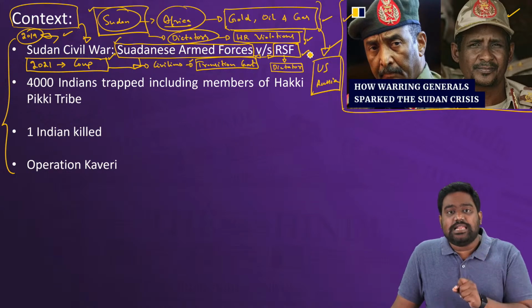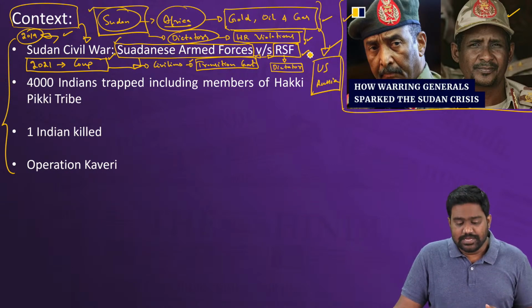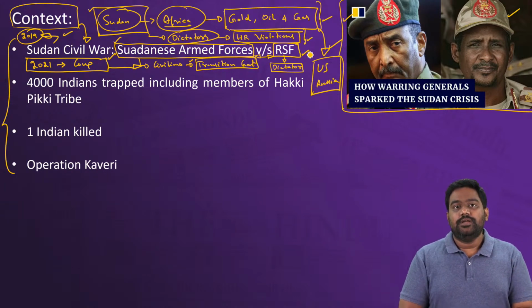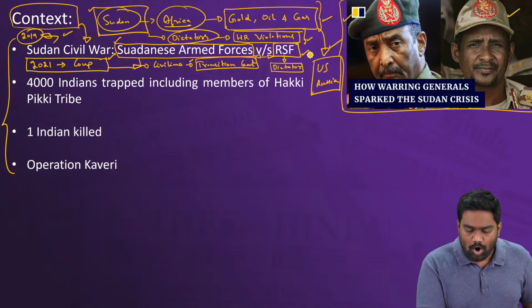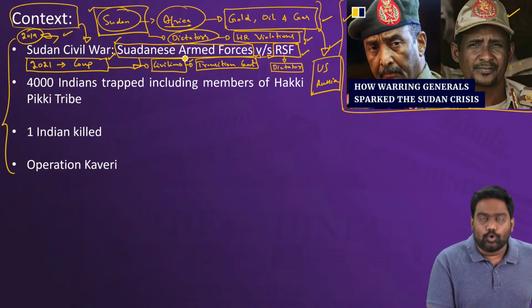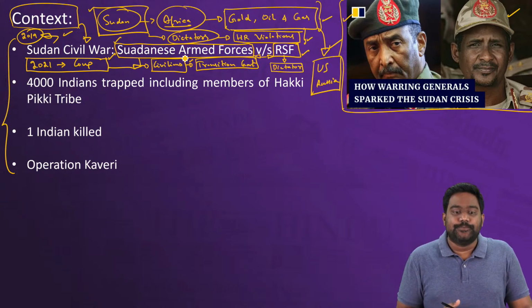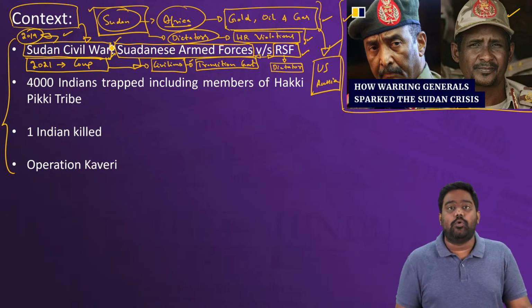So a power struggle has begun between these two forces from the last few months, and now this has escalated into actual violence. Since the last week, Sudan has essentially descended into civil war as fighting has broken out between the Sudanese military and the RSF paramilitary forces. So this has pushed Sudan again into a state of civil war.